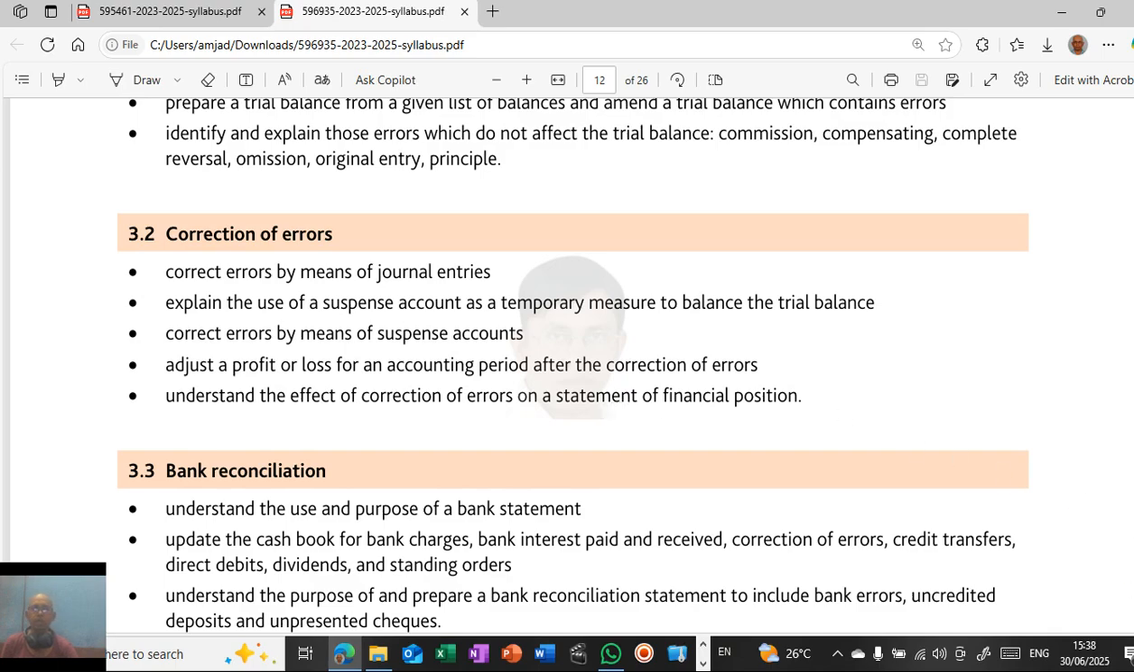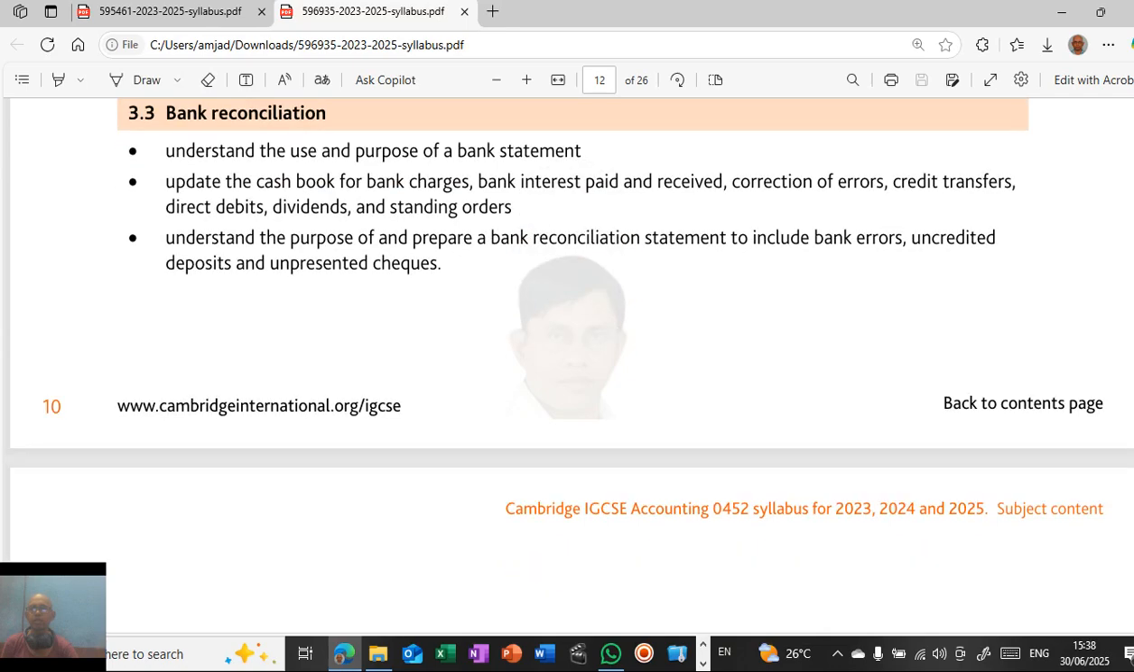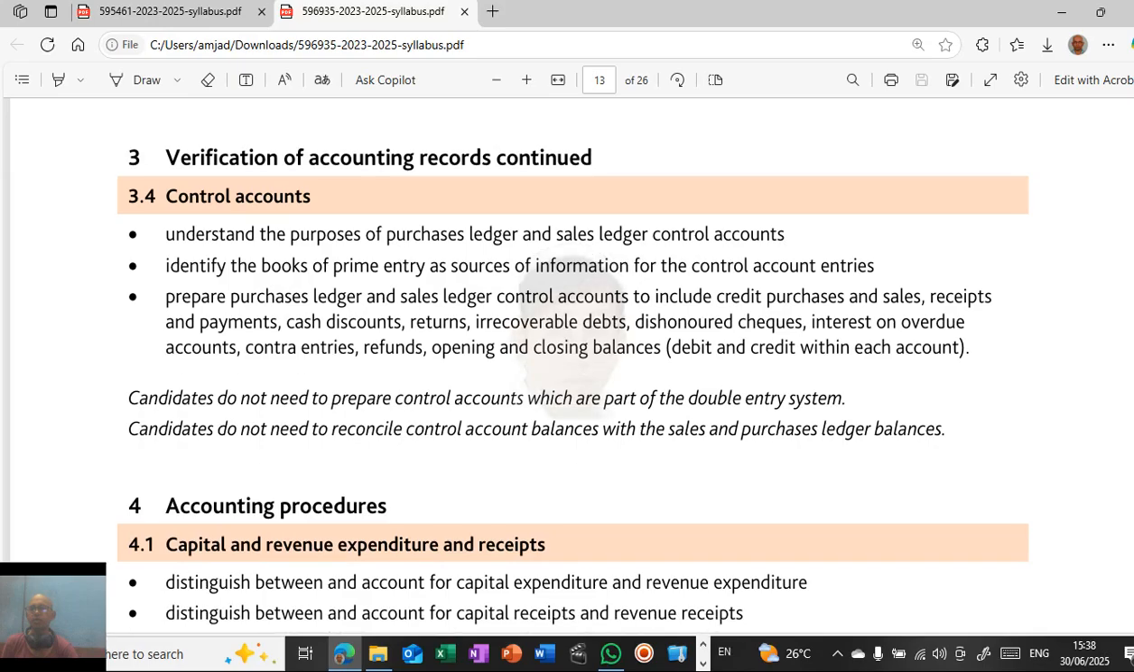Then bank reconciliation. What is the meaning, and how do we go about that? How to prepare a bank reconciliation statement to verify the differences between the balances for the passbook and the balances for the cash book. Verification of accounting records. We'll discuss even control accounts, what the various control accounts are, the process and purposes of purchase ledger and sales ledger control accounts. How to prepare that and how to reconcile, all these things we'll be learning here.